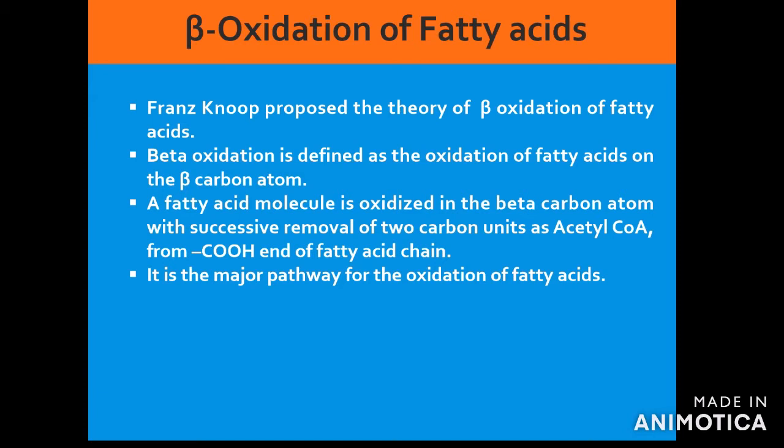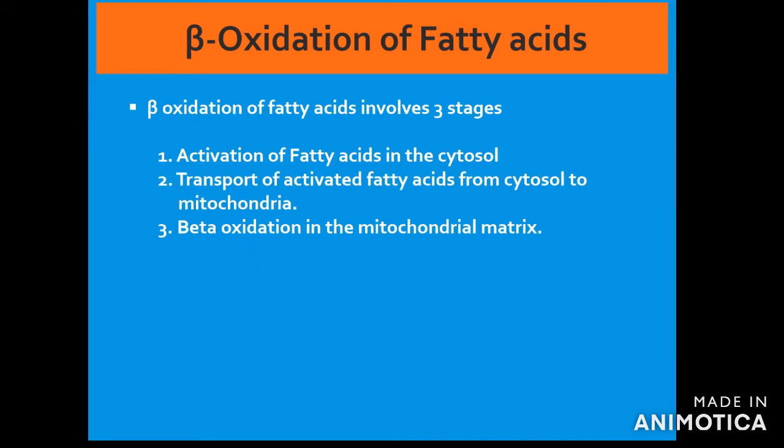So it means that oxidation occurs at the beta carbon of the fatty acid with the removal of two carbon atoms from the COOH end of the fatty acid, so that it will leave the fatty acid molecule shortened by two carbon atoms. This occurs in major tissues like liver, skeletal muscles, cardiac muscles, lung, renal cortex, etc.